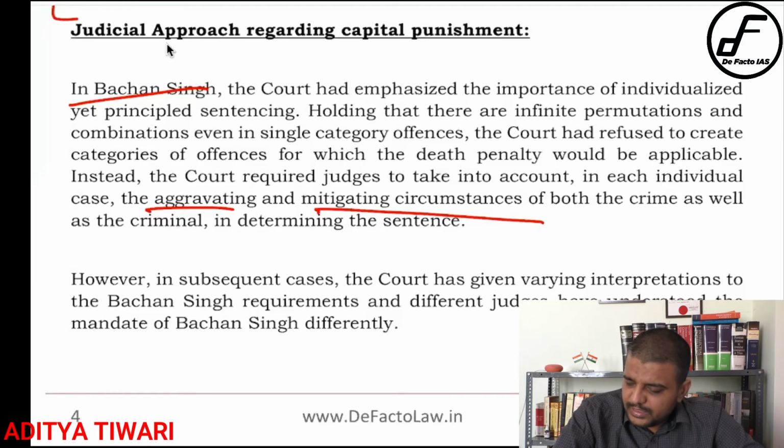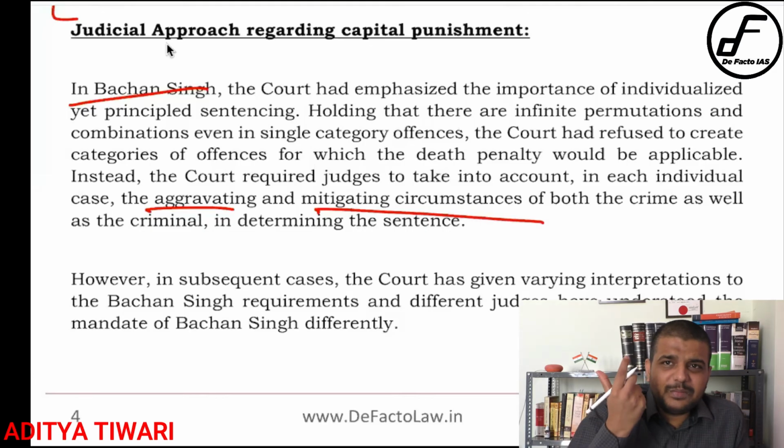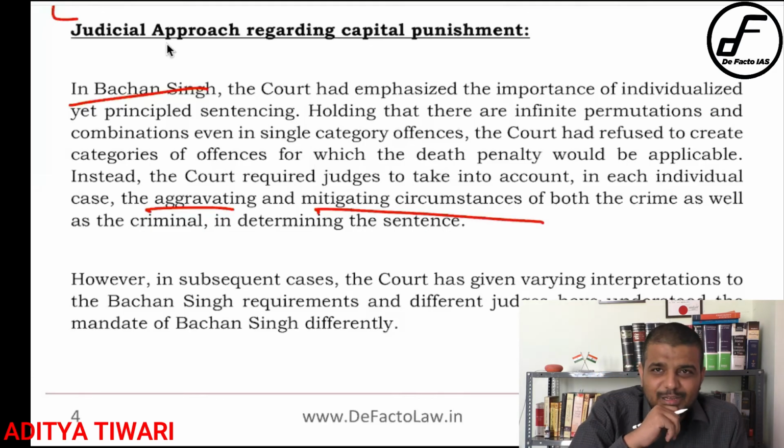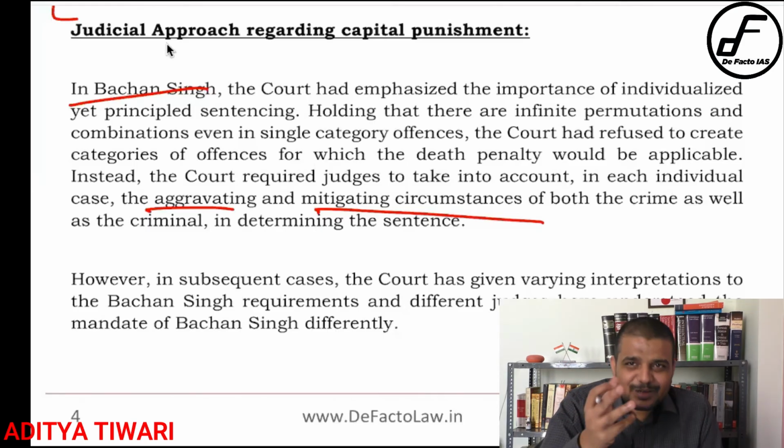Now the question here is what is aggravating and what is mitigating circumstances. That itself is a lot of debate. Let's suppose a rape of a child has occurred, and it was night time and the child was going outside. The child was unaccompanied at night, so is it a mitigating or aggravating circumstance? If you say it is an aggravating circumstance, then you can be said to not want women to have freedom. So there is a lot of debate between what is aggravating and what is mitigating. What can the court do, because it is subjective actually.